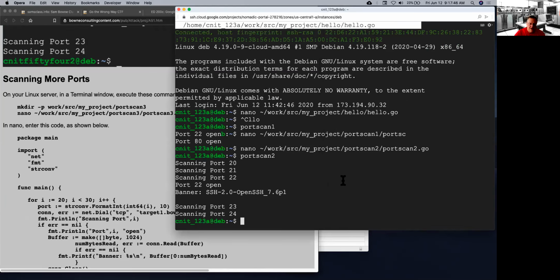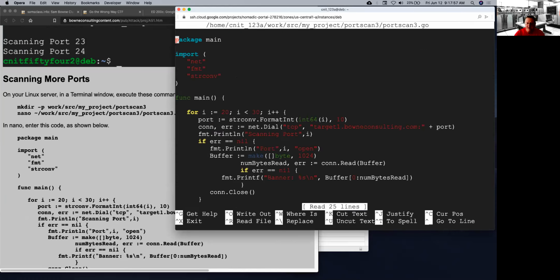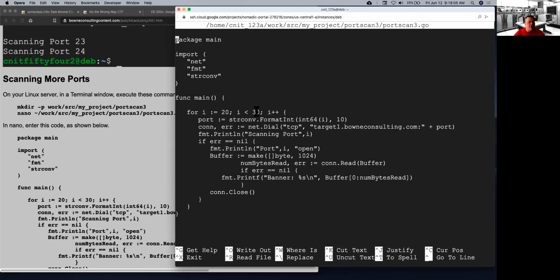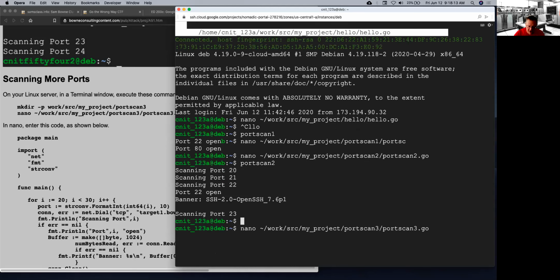The next one, we'll try to scan more ports beyond 20 to 24. So if I go here and clean this up, it's just like the previous program that you saw. The only difference is it goes from 20 to 30. And now every time it's able to connect to a port, it tries to read the banner. Now this is going to make a problem, as we're going to see if you run this one.